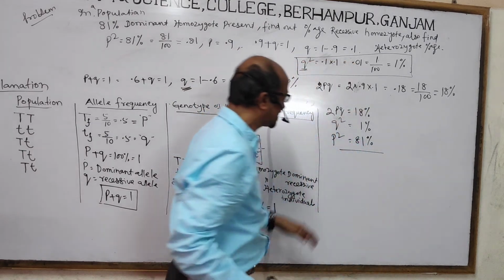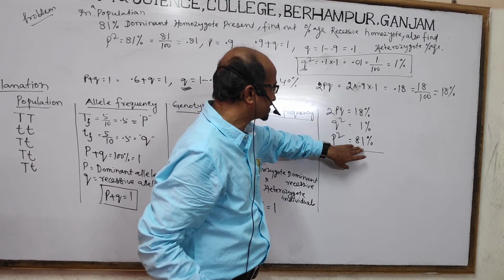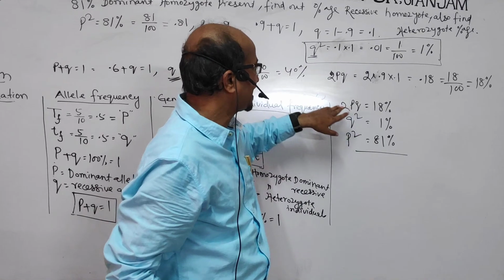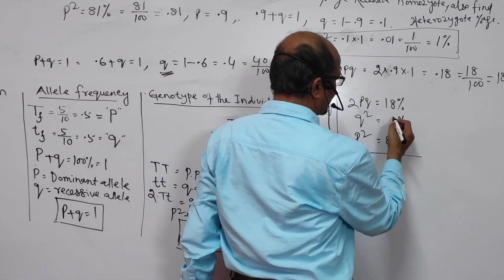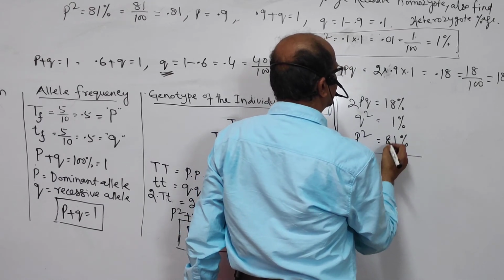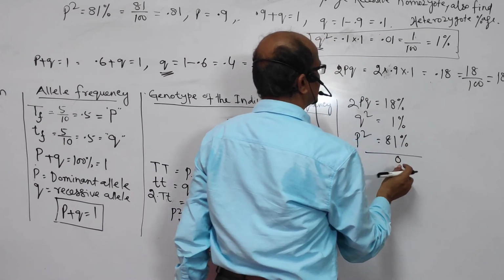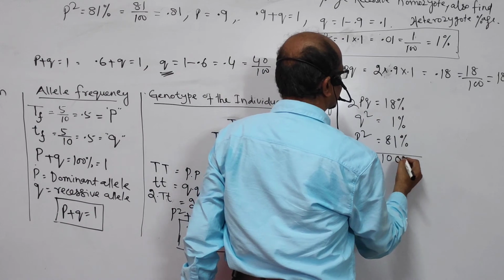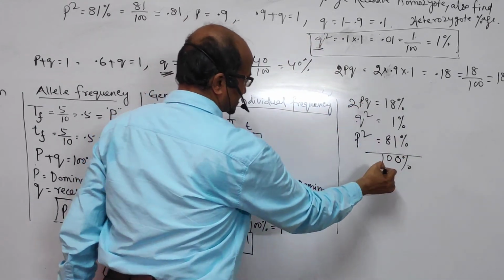In a population, p square homozygote dominant will be 81%, homozygote recessive will be 1%, and heterozygote will be 18%. So total, 81 plus 1 plus 18 is 100%. See, p square, q square, 2pq is 100%.